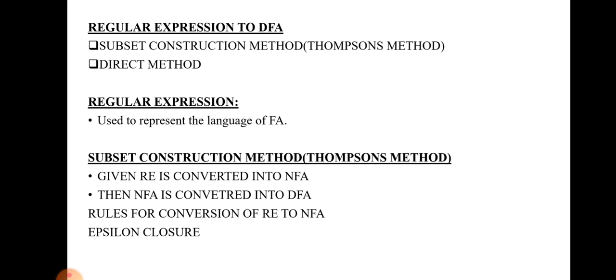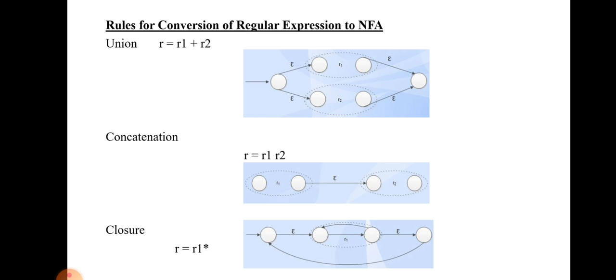So how can we translate the regular expression into a DFA? First we will see the first method, the subset method. Before the subset method, we should know how to convert the regular expression into an epsilon NFA, because we can convert the NFA into a DFA by using the epsilon closure method. So we should know how to draw an epsilon NFA. These are some examples.